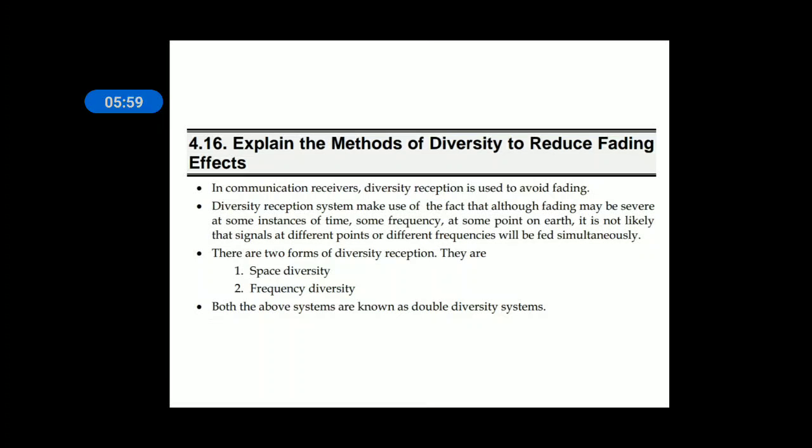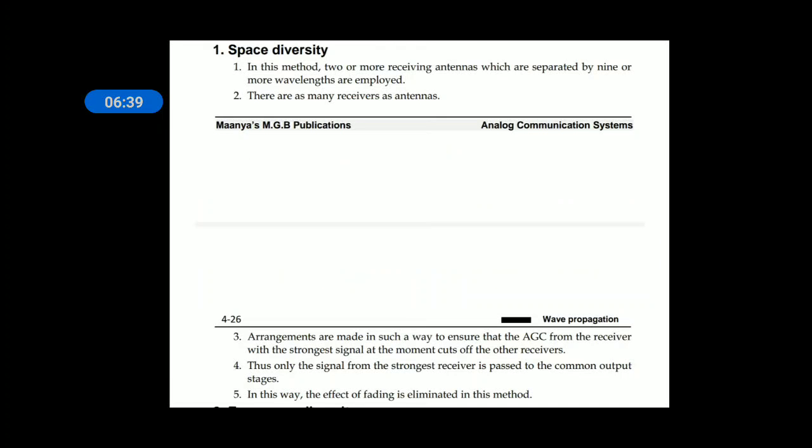So diversity may be because of received signal strength variations. At some frequency, at some point on earth, it is not likely that the signals at different points or different frequencies will fade simultaneously. If you send from different points, if you send with different frequencies, those signals will not fade simultaneously. That is why we make use of a concept called space diversity and frequency diversity. So these are also known as double diversity systems.